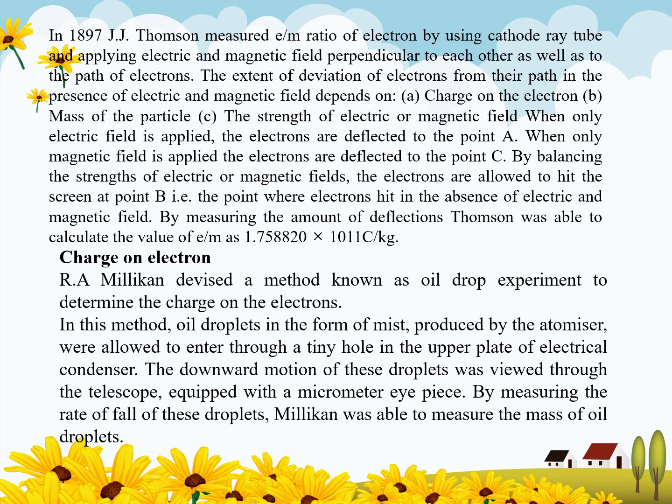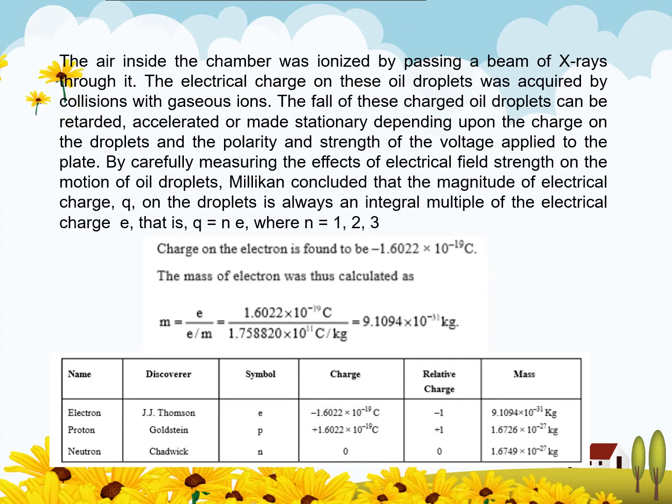By measuring the rate of falling of the oil drop, Millikan was able to measure the mass of the oil droplets. The air inside the chamber was ionized by passing a beam of X-rays through it. Electrical charge was acquired by these oil droplets through collision with the gaseous ions. The fall of these charged oil droplets can be retarded, accelerated, or made stationary, depending on the charge of the droplet and the polarity and strength of the voltage applied to the plate.